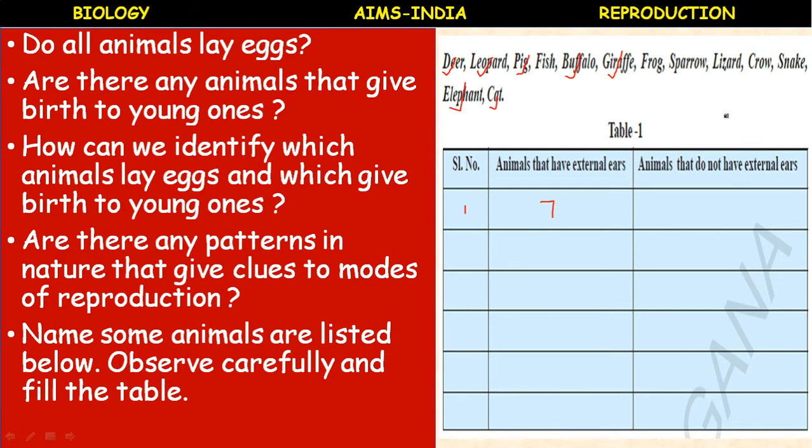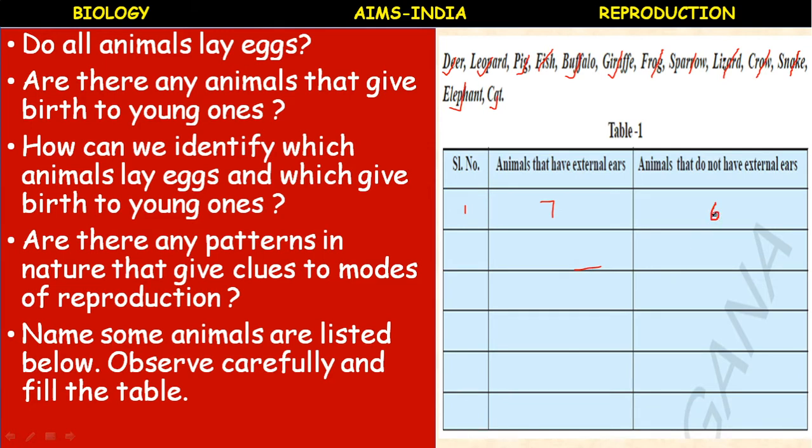Whereas fish, frog, sparrow, lizard, crow, snakes, these 6 animals in the list given above don't have external ears.